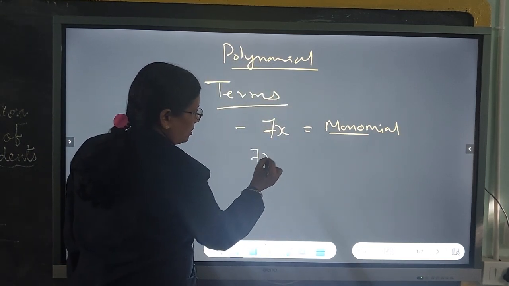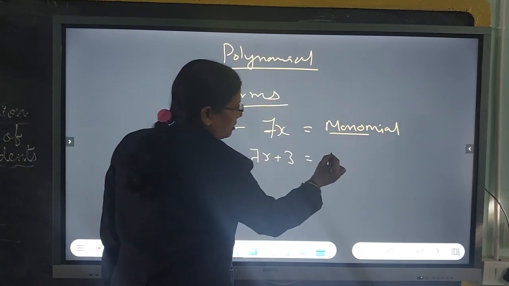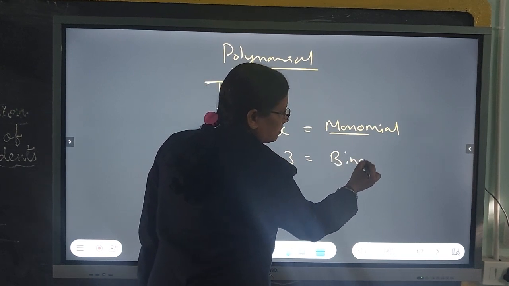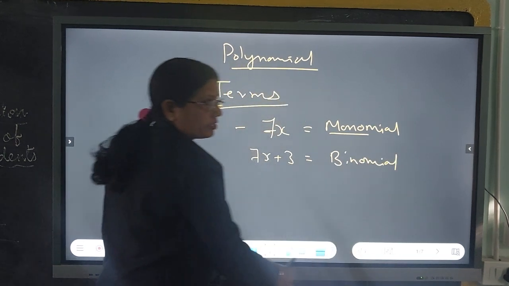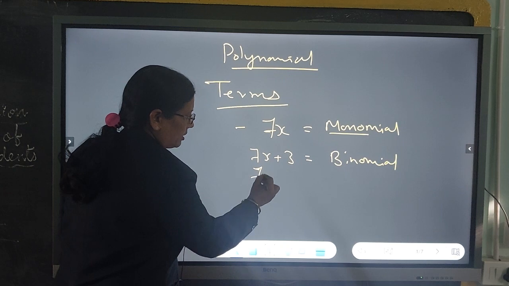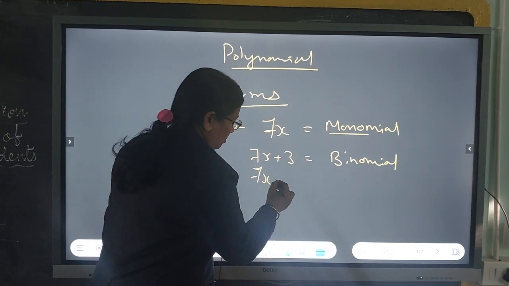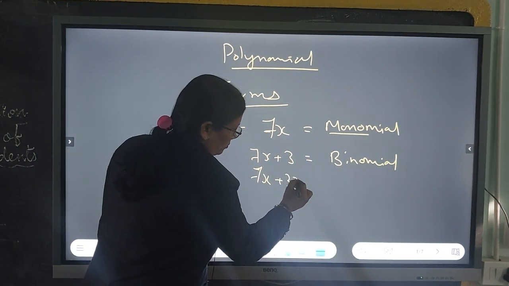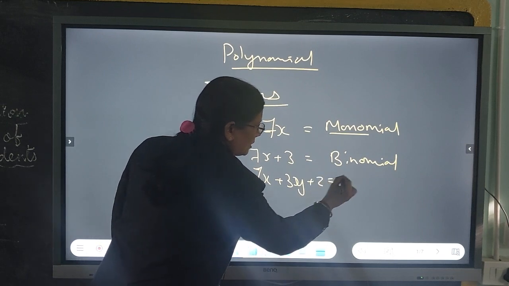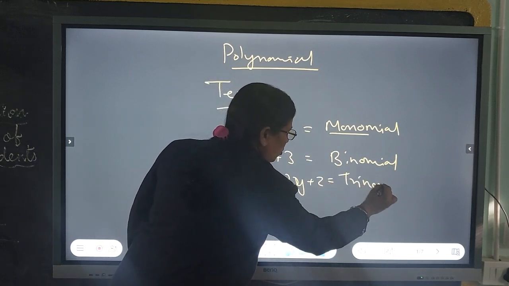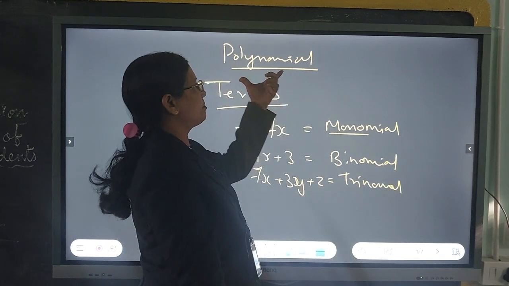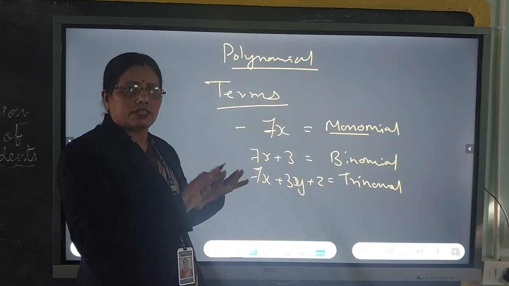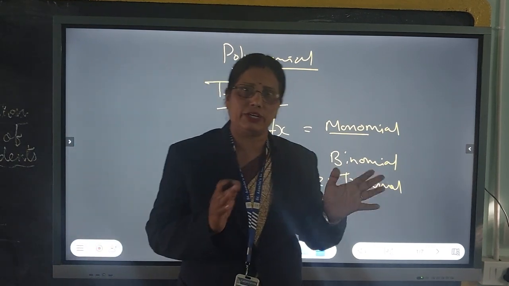If it is of two terms, 7x plus 3, binomial. If it is of three terms, 7x plus 3y plus z, then it is a trinomial, and more than 3 terms are said to be simply a polynomial. All this was taught to you in 9th class.